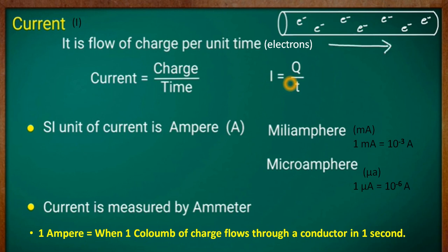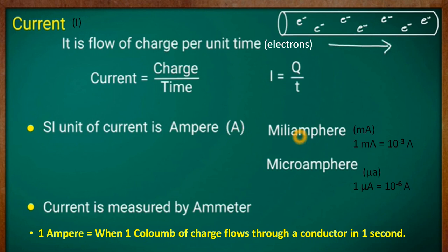So if q coulombs of charge flows through a conductor in time t seconds, then the magnitude of current would be given by I is equal to q by t. Now the SI unit of current is ampere, denoted by the capital letter A. There are other smaller units of current also.